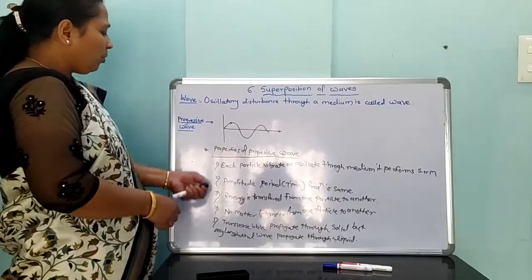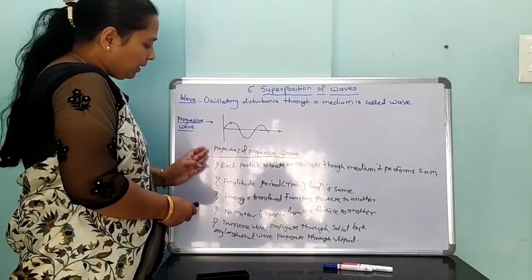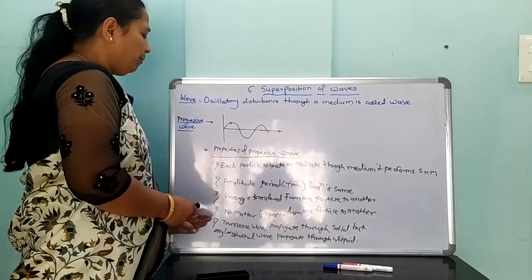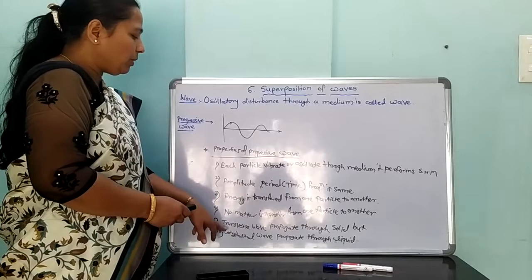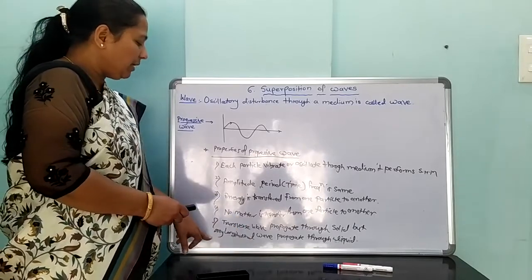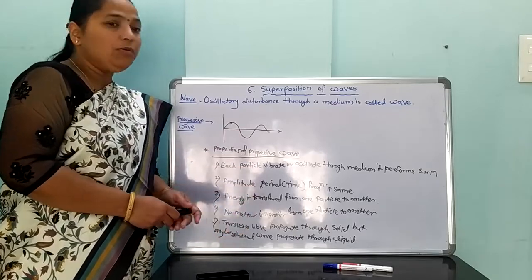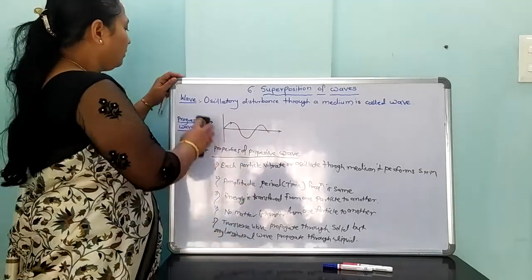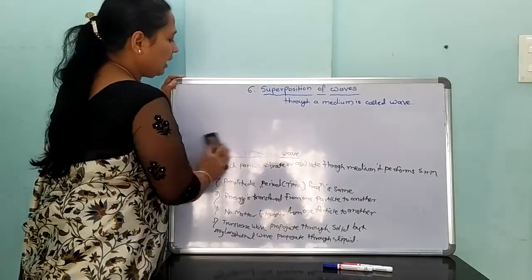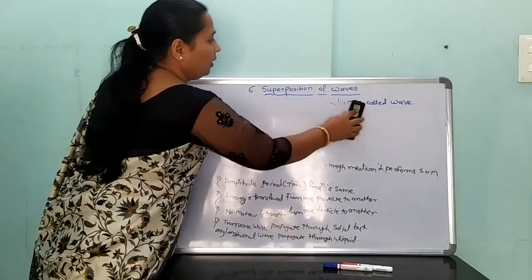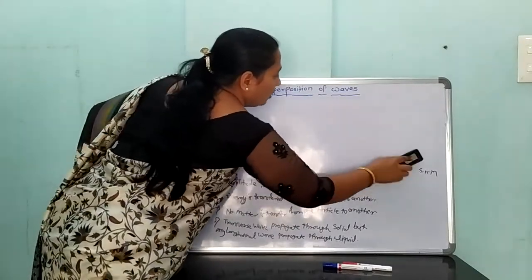Hence, these are the six properties of progressive waves. The definition of transverse and longitudinal waves is one characteristic. Therefore, we can study six characteristics or properties of progressive waves. Now we study the equation of a wave. What is that? The equation can be written in the form of